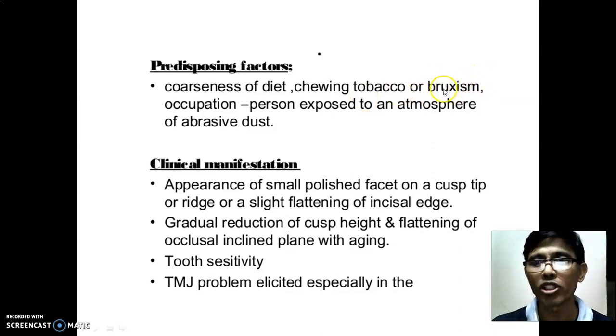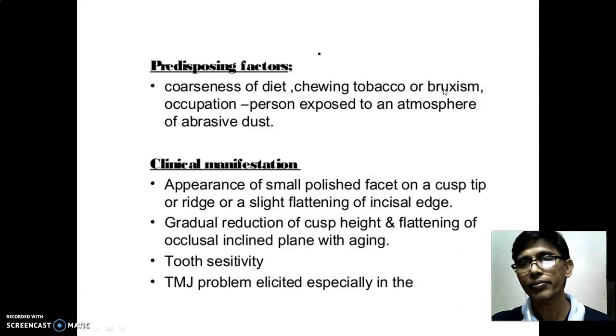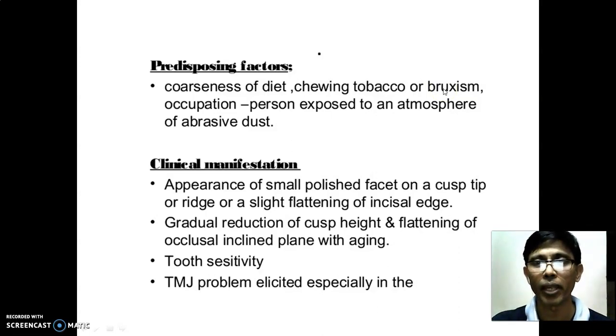Bruxism. Bruxism is night grinding, continuous chewing. There are many reasons for bruxism, but in bruxism there is a grinding of the maxillary teeth and the mandibular teeth. So there is continuous friction between the teeth, and there you will find attrition.